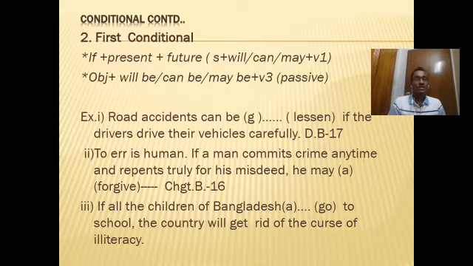In the second clause the verb has been used in future indefinite tense, therefore the first one or the subordinate clause will be in present indefinite tense. And what will be the answer? I think you can guess and you can write in the comment box. So I think the use of first conditional will be quite easy for you and you will be able to answer.